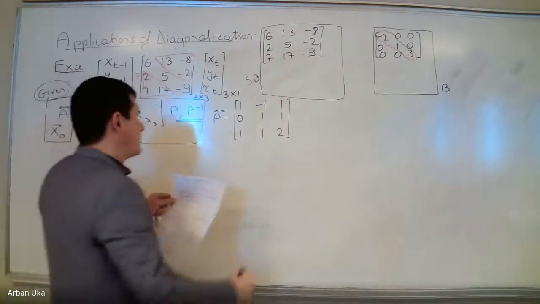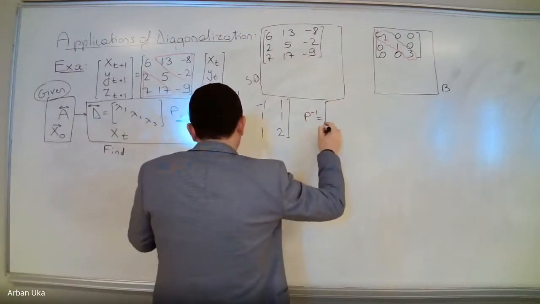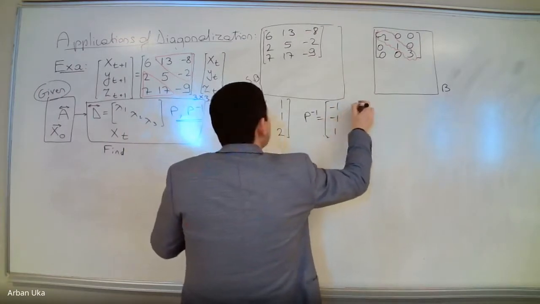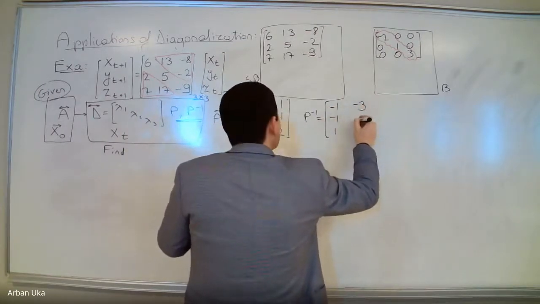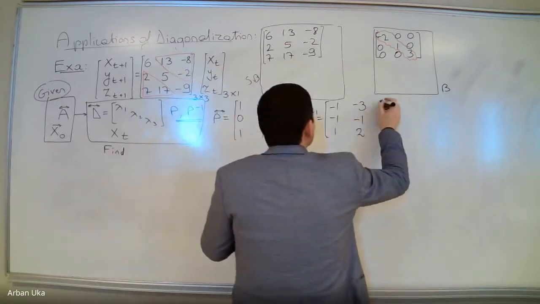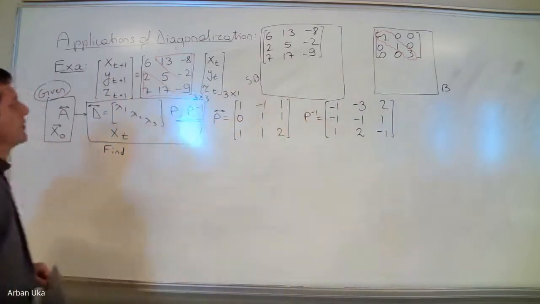The matrix P inverse is equal to minus 1, minus 1, 1, minus 3, minus 1, 2, 2, 1, minus 1, 2, 1, minus 1. So, okay, we're good.